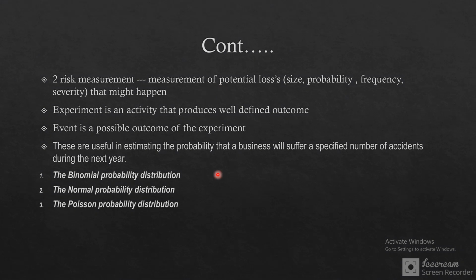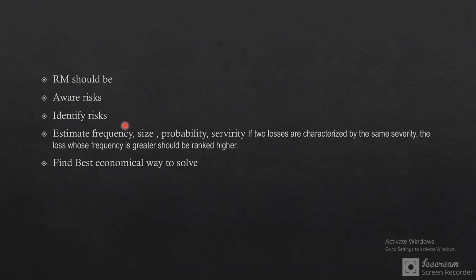So these are risk measurement tools. We use probability; these are useful in estimating the probability that the business will suffer a specified number of accidents during the next year. We can use the binomial theory, normal and Poisson distributions, and other such things. So as we have said, we have identified the risk and estimated the frequency, size, probability, and severity. After that, we will find the best economic way to solve it, which is managing risks.